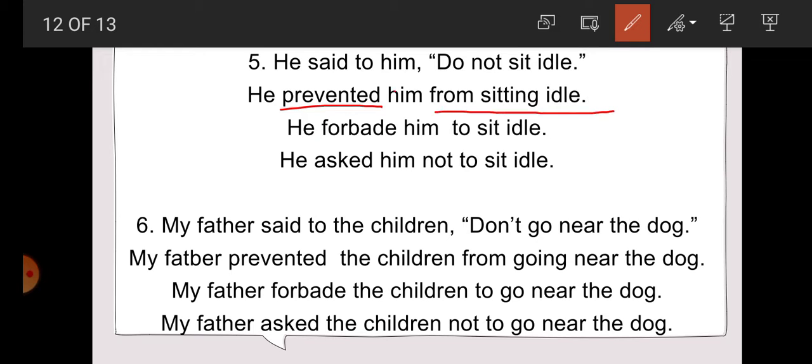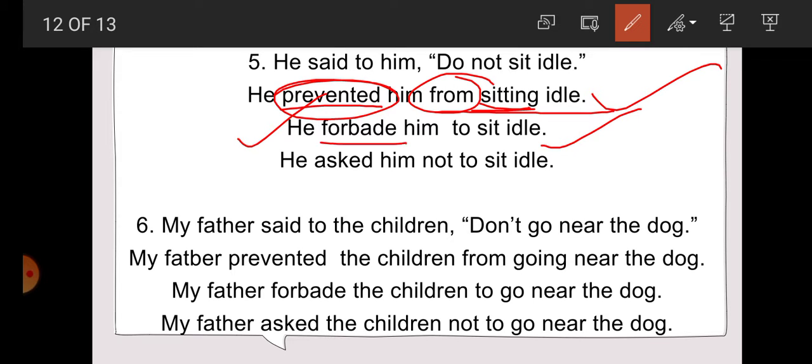from sitting idle. If prevented is used, then to is not used, but from is used, and the verb after that will be in the ing form. He prevented him from sitting idle. We can change it into indirect speech like this also. And the next one, he forbade him to sit idle. Forbade is used here. That's why there is no not. And if we use not to, then we have to write asked here. He asked him not to sit idle.